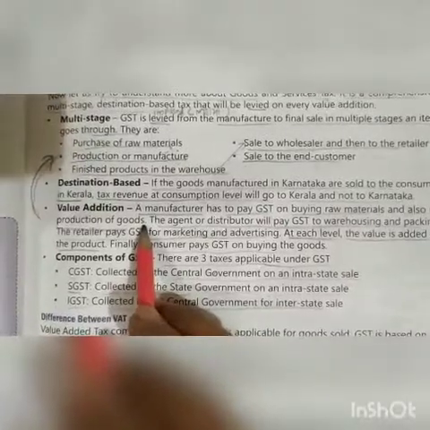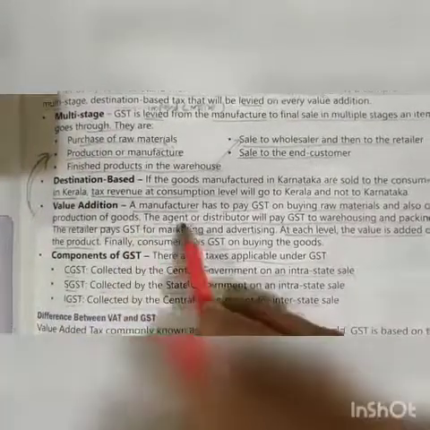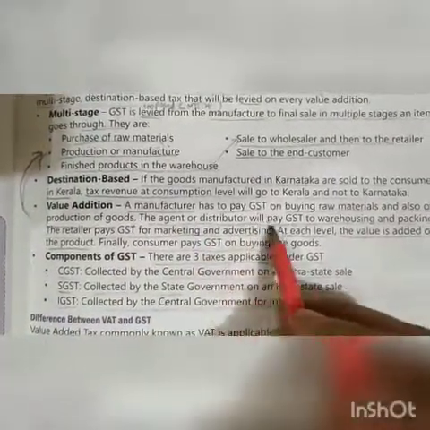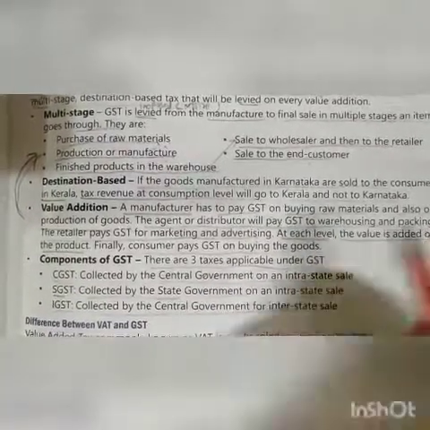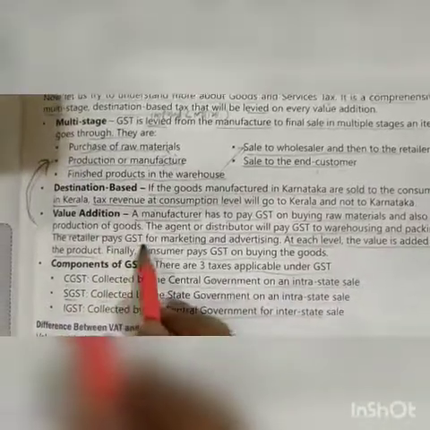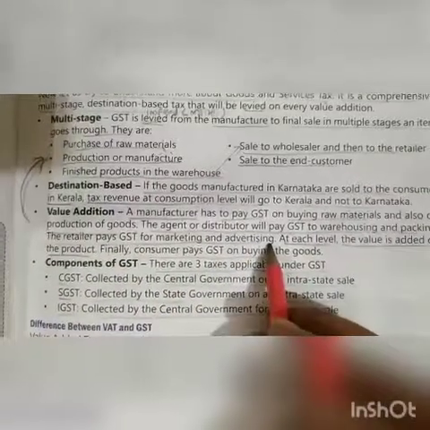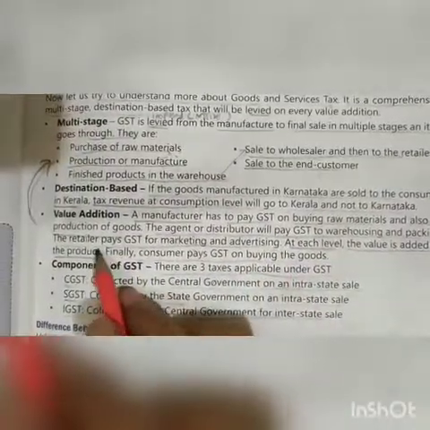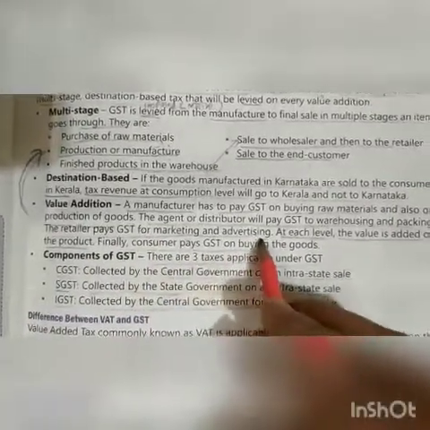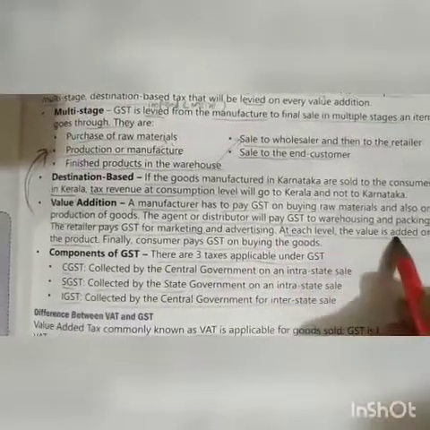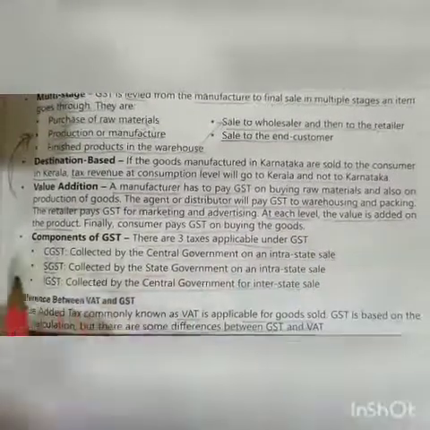The agent or distributor will pay GST on warehousing and packing. The retailer pays GST for marketing and advertising. At each level, the value is added on the product.